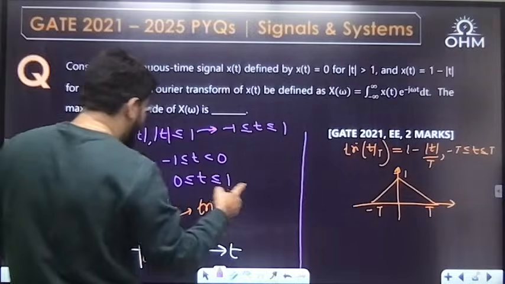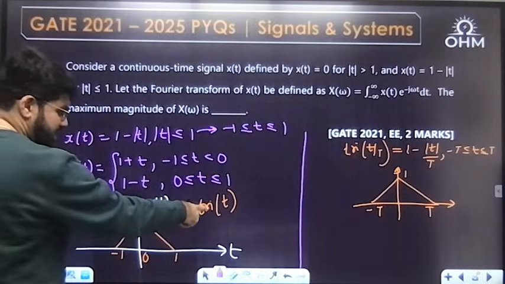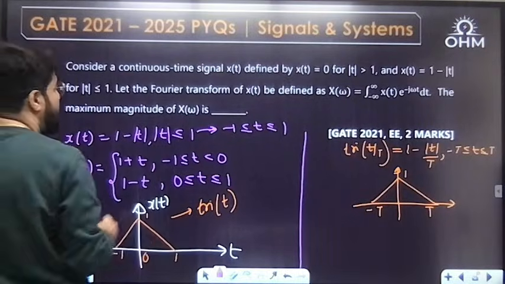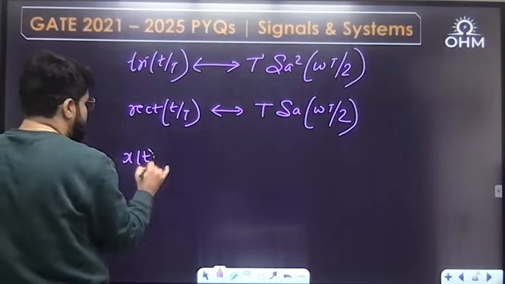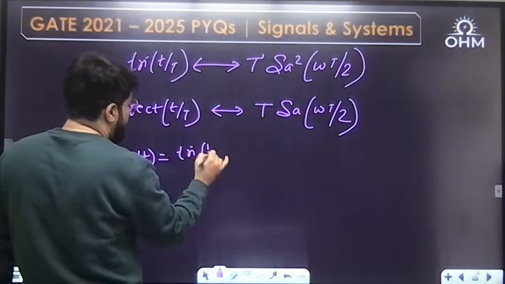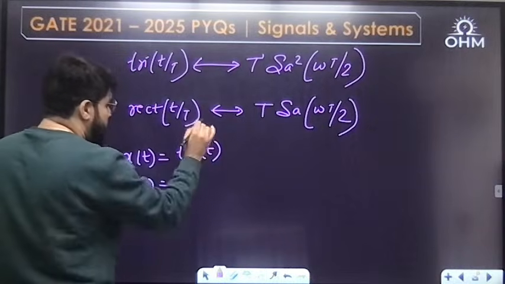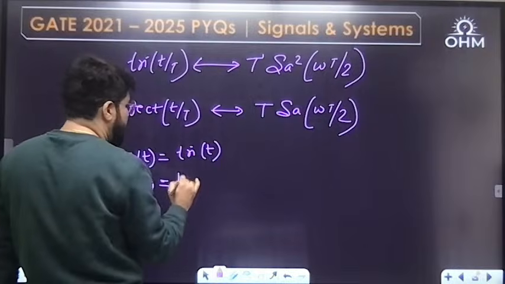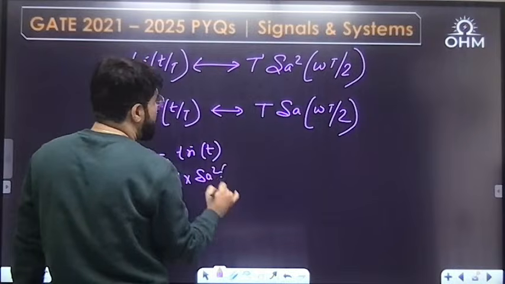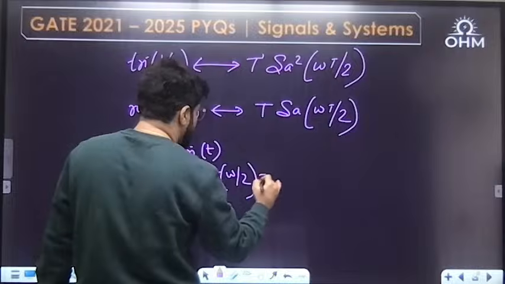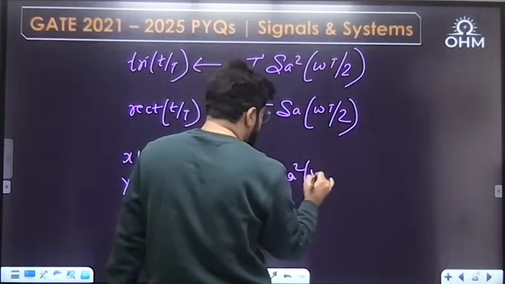Now the given question, x(t) is equal to, what is x(t)? Tri(t), it is from minus 1 to 1. Since the given x(t) is simply tri(t), meaning T equal to 1, what is its Fourier transform? Its Fourier transform will be, capital T equal to 1, so 1 sampling square omega by 2.